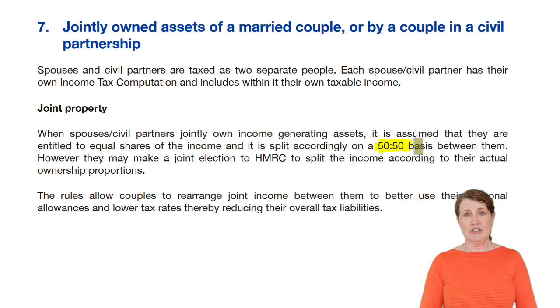Now, they can make an election to have it split according to the actual underlying ownership proportions. So let's say that they bought a property that they let out to tenants and it cost £100,000 and the wife contributed £70,000 to the purchase price and the husband contributed £30,000. In the absence of an election, that property income would be split 50-50. Or they can make an election so that 70% of that property income is taxed on the wife and 30% of the property income is taxed on the husband.